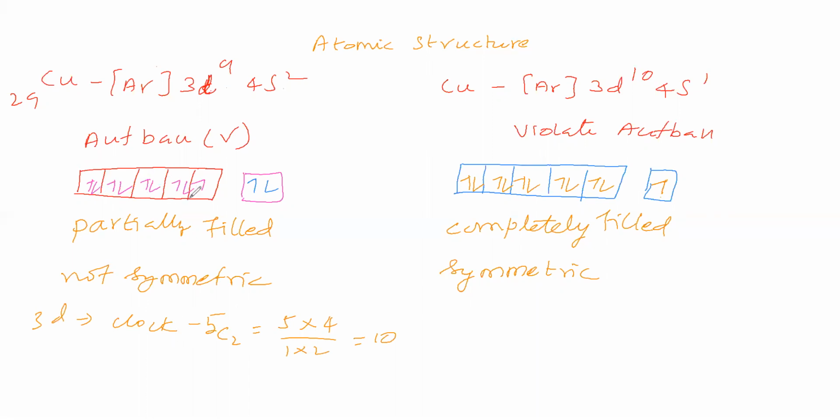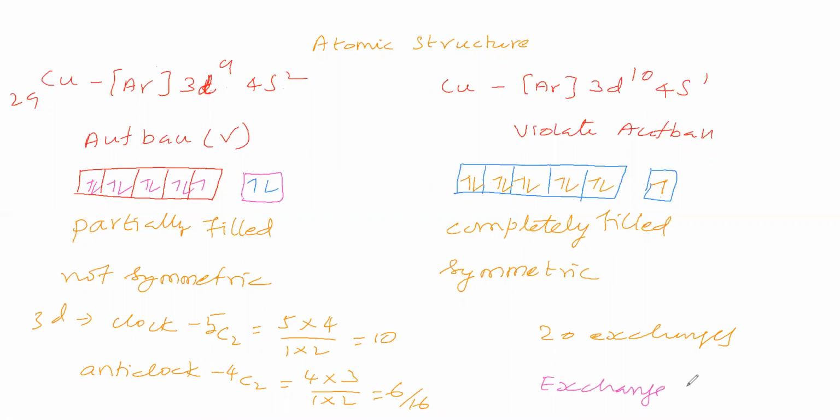And anti-parallel, that means anti-clockwise, how many? 4. Therefore 4C2: 4 into 3 by 1 into 2, so 6 exchanges. Totally 16 exchanges. Whereas here 5 clockwise, 5 anti-clockwise, therefore 20 exchanges. Here 20 exchanges, whereas here 16 exchanges. Therefore exchange energy is high here and low here. Exchange energy high means stability is high. Therefore this configuration has higher stability when compared to this configuration.